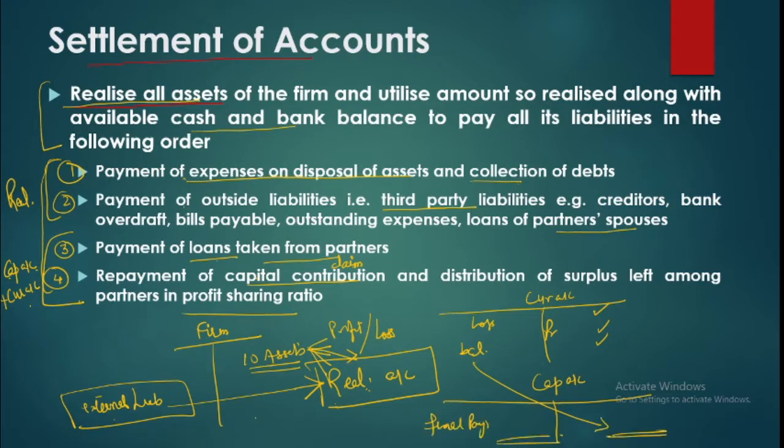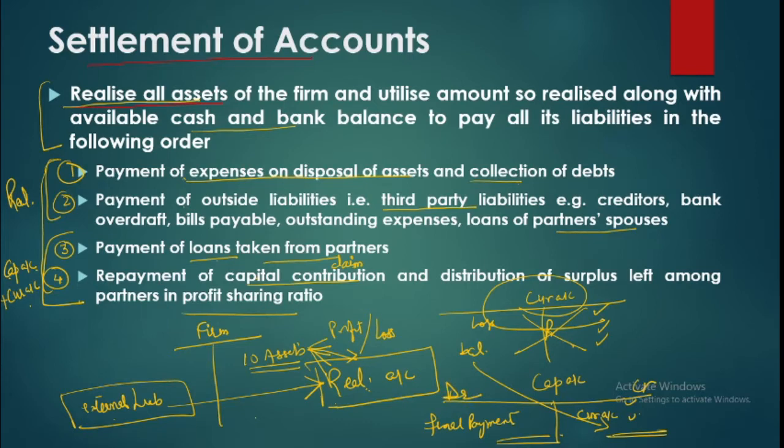But now some of the other authors are of the opinion that what is the use of making two separate accounts? Ultimately this account is to be closed in capital account, so why not do it in the beginning? So they suggest that rather than preparing this account, you close it in the capital account, and then you adjust everything here in the capital account, because ultimately we are going for closure and make the final